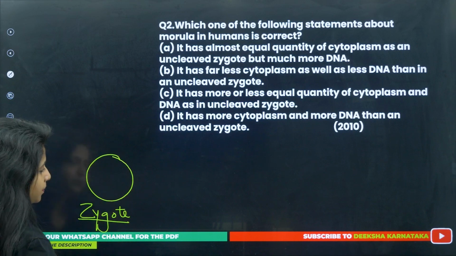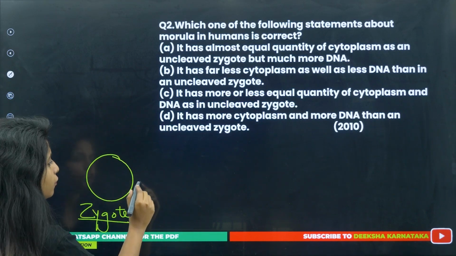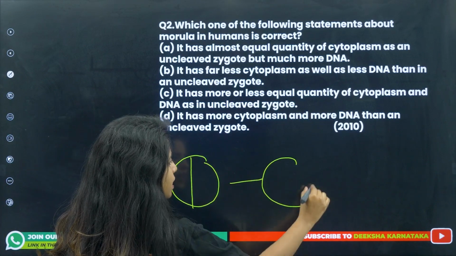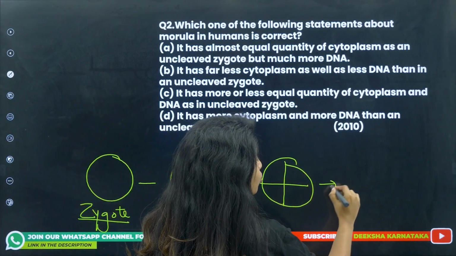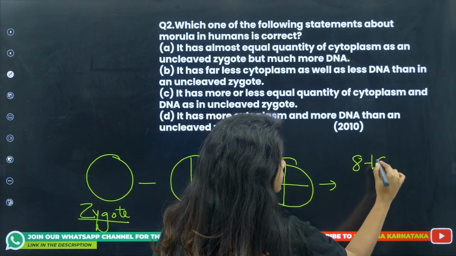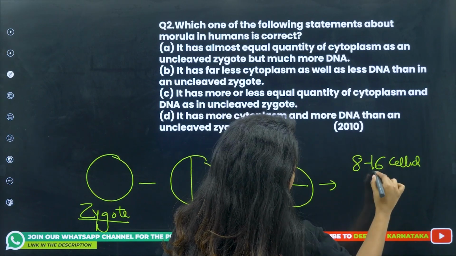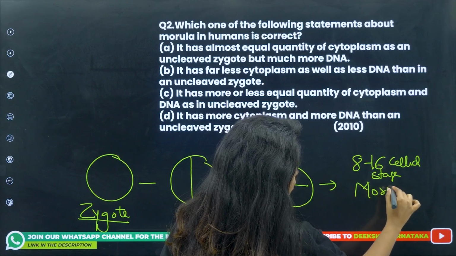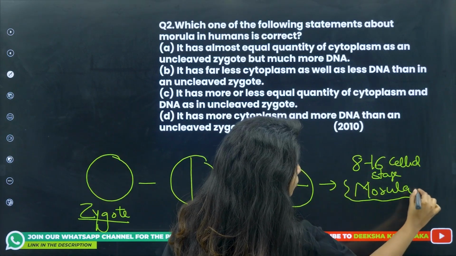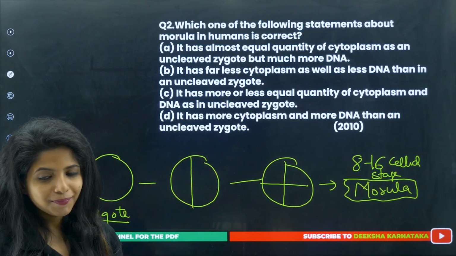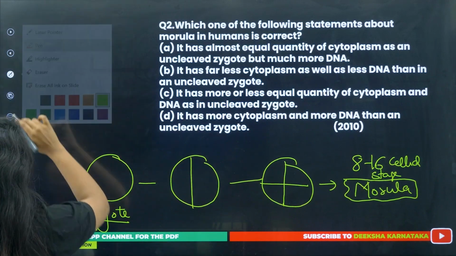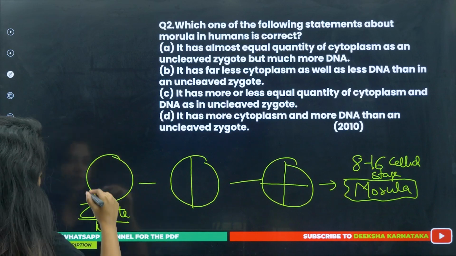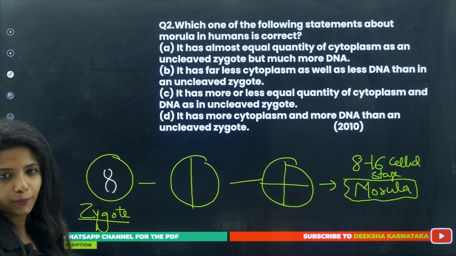Zygote is single celled. This zygote will divide itself into 2 cell stage, into 4 cell stage, and then into 8 to 16 celled stage, which you call as what? Morula. What do you call it as? Morula. Now during this process, when the zygote divides, the DNA over here,